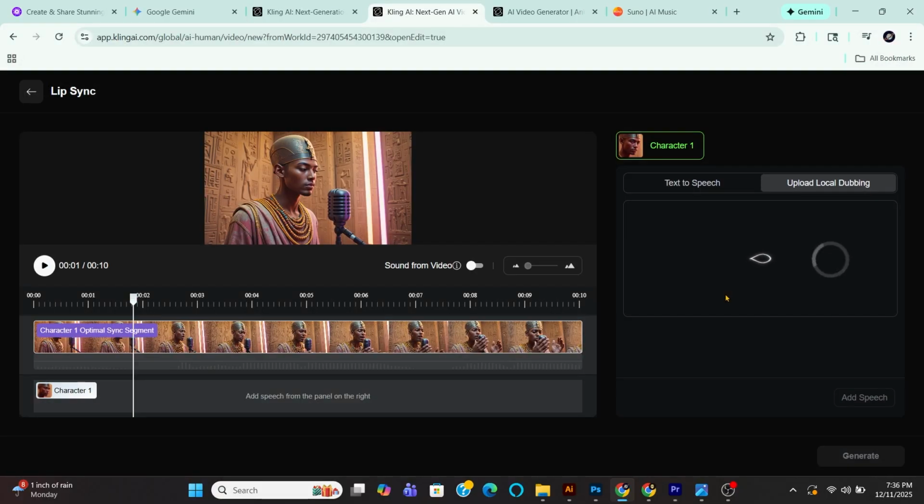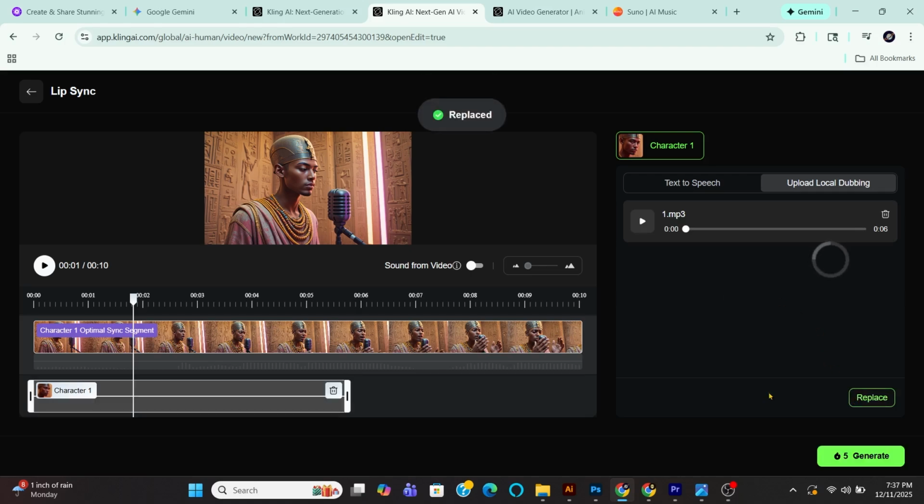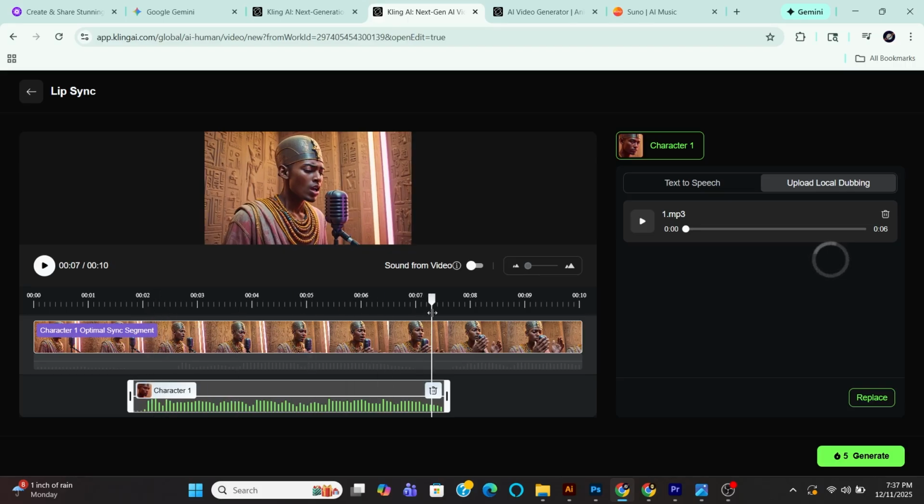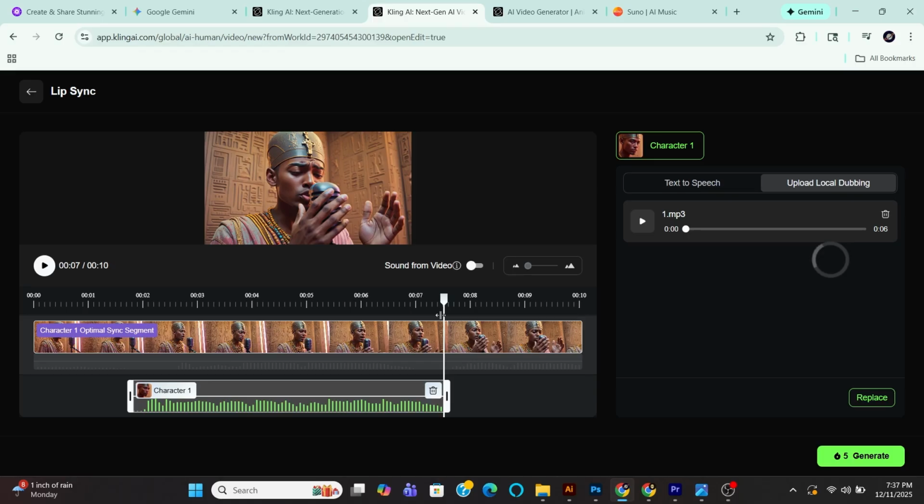The vocals will first upload to the right side of the screen. Select Add Speech. This will send the vocals to the timeline. In the timeline, make sure you align the vocals with the mouth movements in the video for the best results. An important tip is to end the vocals when your character closes his mouth. If you see in my video, I have timed the vocals to end when his mouth is closed. He does continue singing, but I will cut out that part since we do not need it.